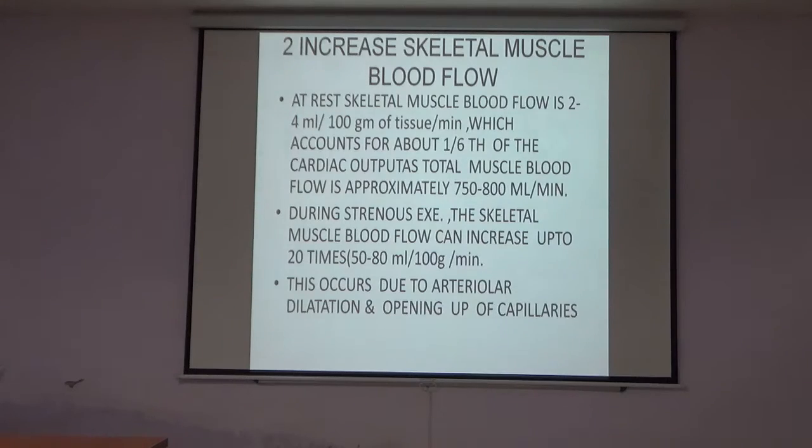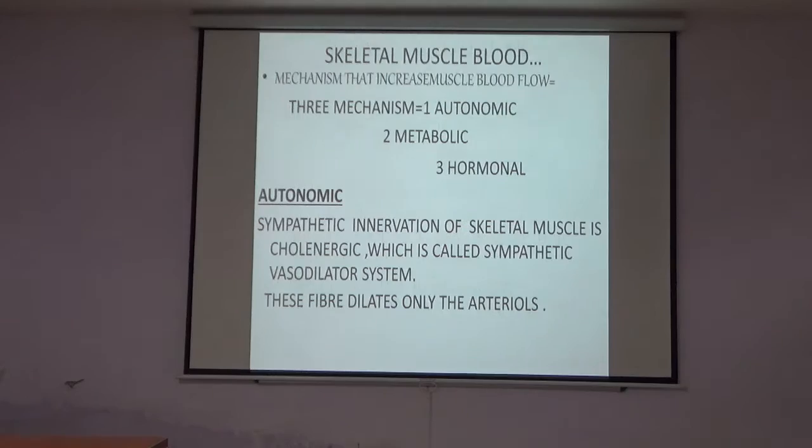During strenuous exercise, the skeletal muscle blood flow can increase up to 20 times. That is equal to 50 to 80 ml per 100 gram per minute. This occurs due to arteriolar dilatation and the opening of the closed capillaries. There are three mechanisms of the increased skeletal muscle blood flow: autonomic, metabolic and hormonal.